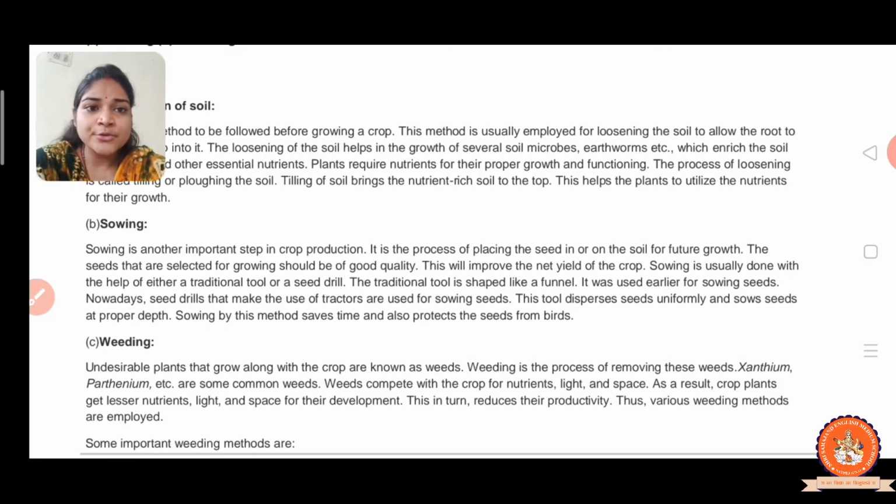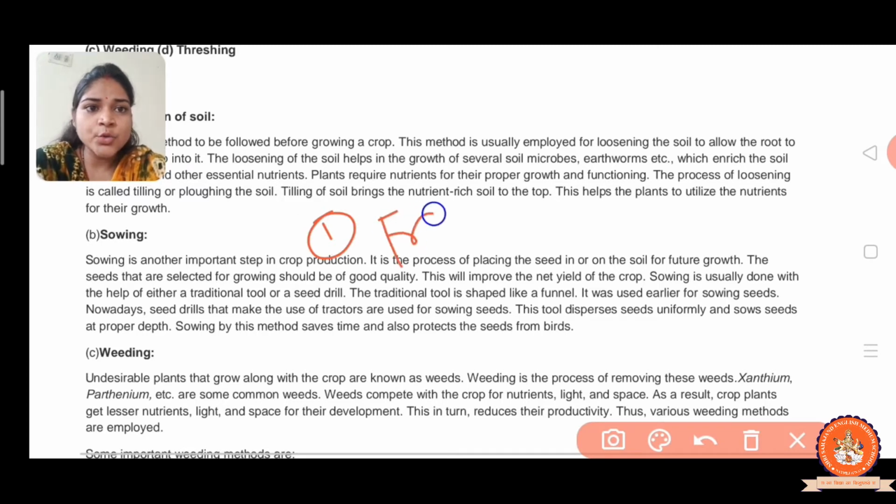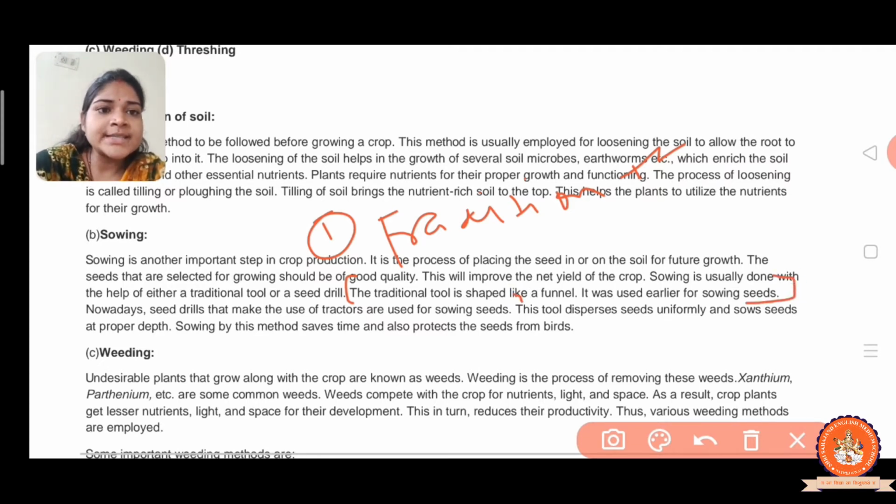So first you have to write, after that you have to make a point, the first, traditional tool, and then you have to write the traditional tool from here to here, right? The traditional tool is shaped like a funnel, and it was used earlier for sowing seeds.